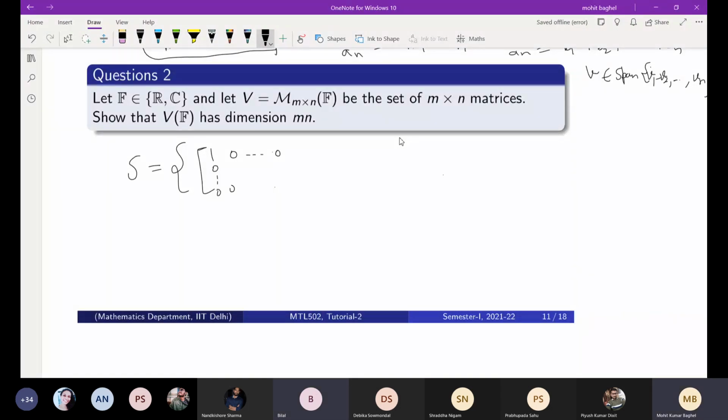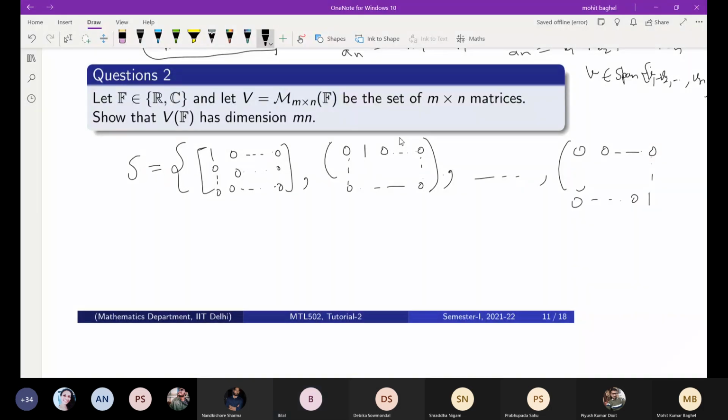So basically you have to take this kind of matrices, with 1 at some place and 0 everywhere else. So basically if you construct all such matrices, consider all such matrices, how many? What is the cardinality of this S? M into n. M into n, correct.